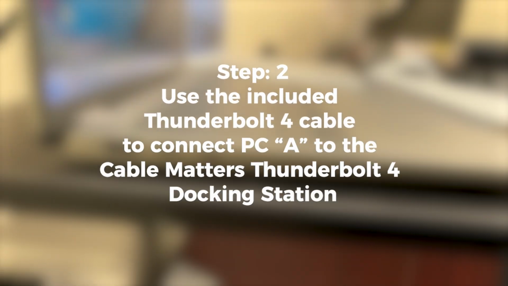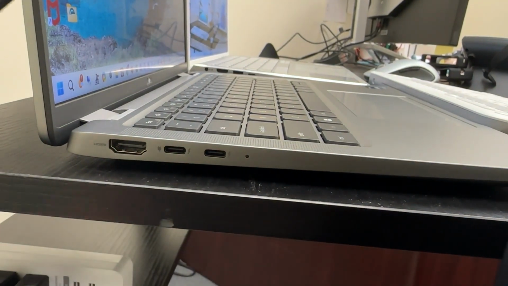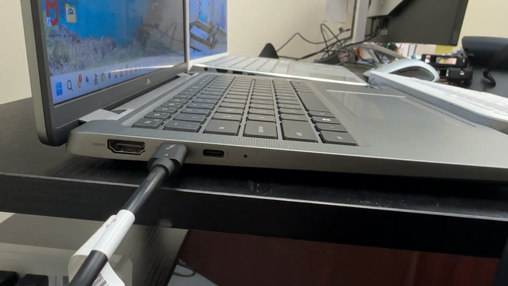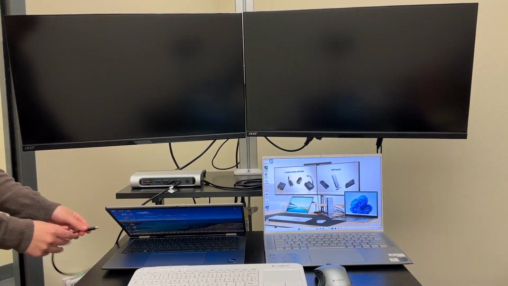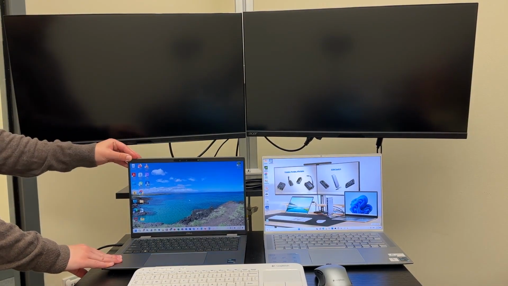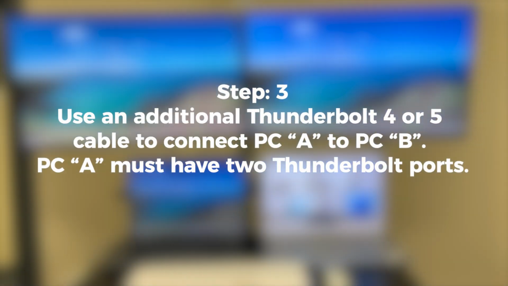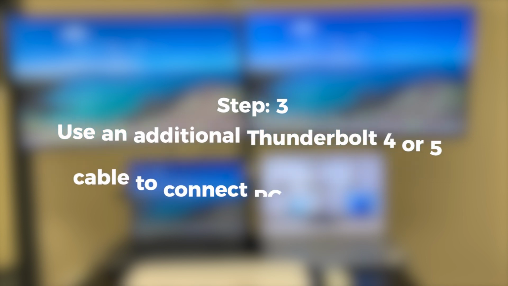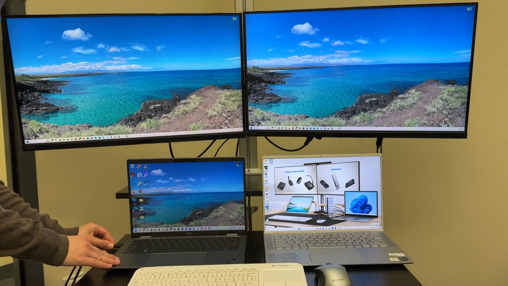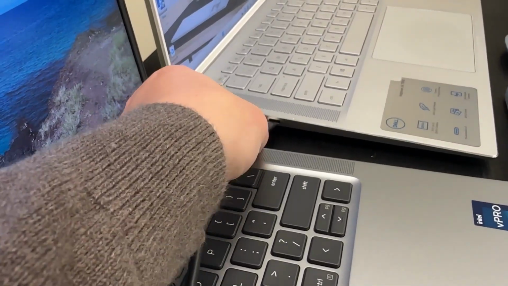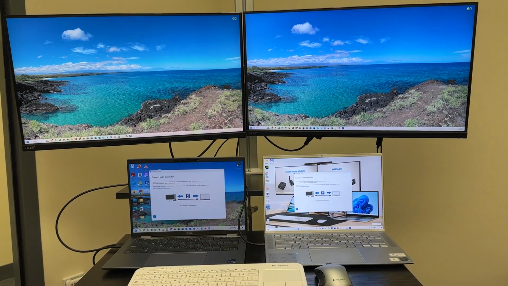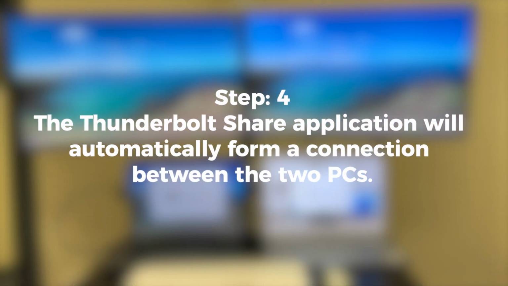Use the included Thunderbolt 4 cable to connect PC-A to the Cable Matters Thunderbolt 4 docking station. Use an additional Thunderbolt 4 or 5 cable to connect PC-A to PC-B. PC-A must have 2 Thunderbolt ports. The Thunderbolt Share application will automatically form a connection between the two PCs.